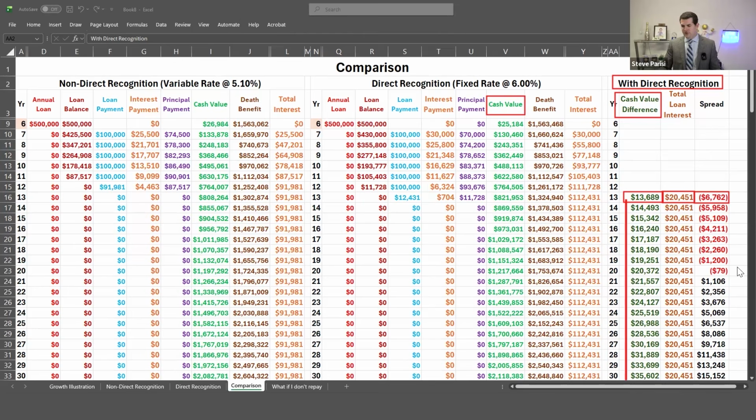Here's what I would say about this. Depending on the variable loan rate at the time we run this illustration, the numbers are going to either favor non-direct or direct recognition. For example, I'm running these illustrations in December of 2025.